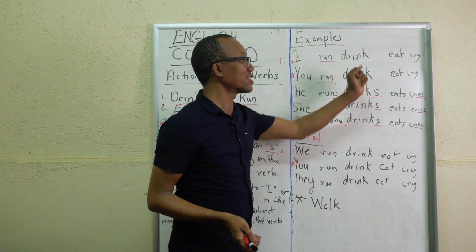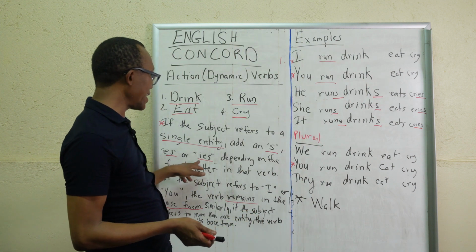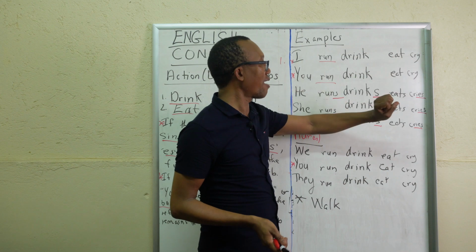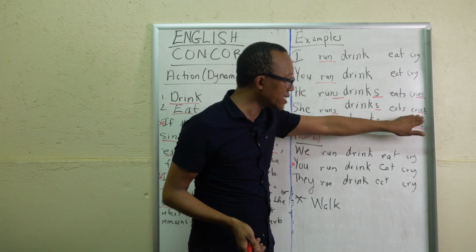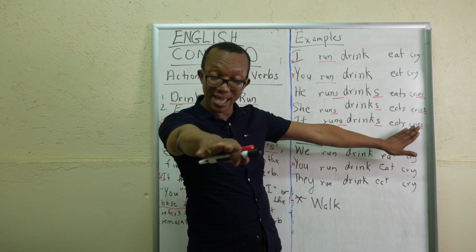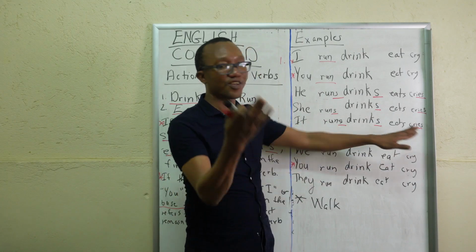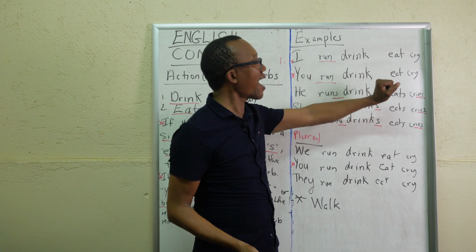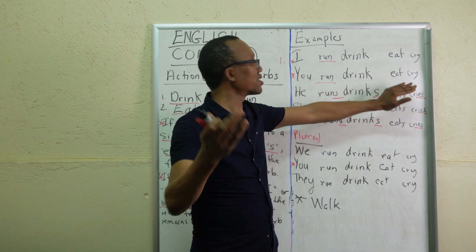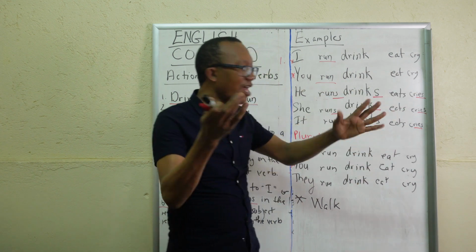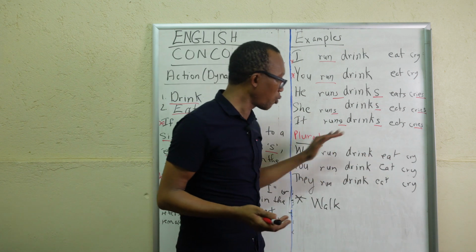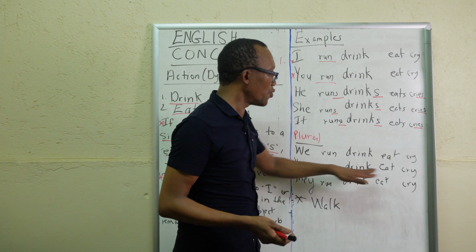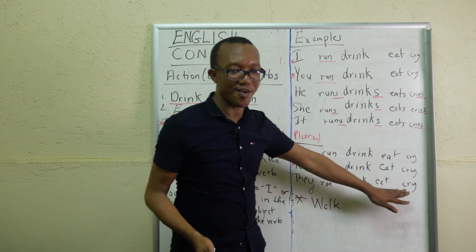Cry. Now this is interesting, the cry. Remember we talked about IES. Now there's a Y, so for he cries, she cries, Y has to change to I and add ES. And it cries. But I cry when I hear sad news. You cry when you hear the death of someone close to you, especially. We, of course, the plural form, we cry, you cry, they cry.